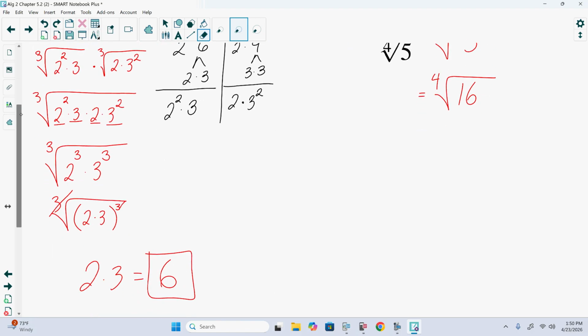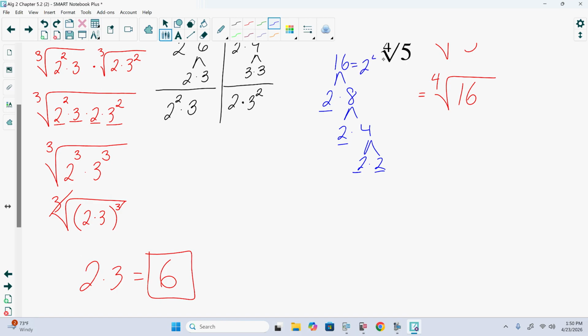But now we're needing to find the 4th root of 16, which would be 2. If we're not sure about that, we can do the factor tree with it. The 16 is 2 times 8. 8 is 2 times 4. 4 is 2 times 2. And we have 1, 2, 3, 4 2's. Telling us it is 2 to the 4th.